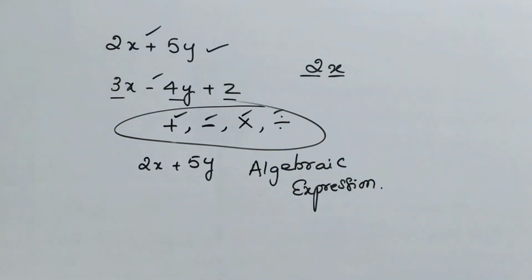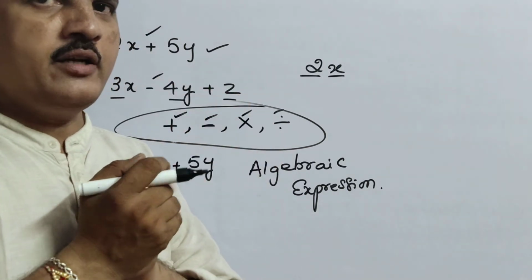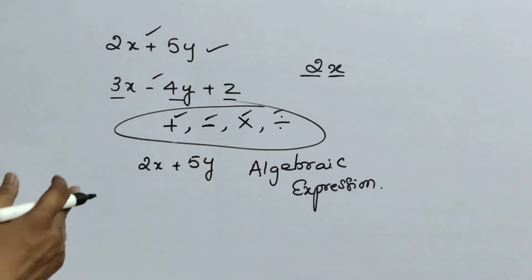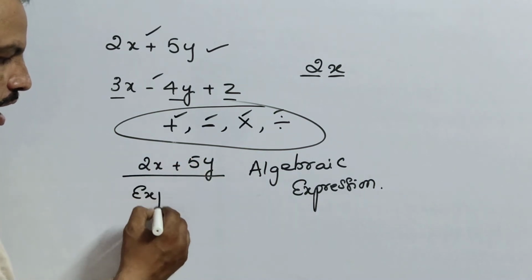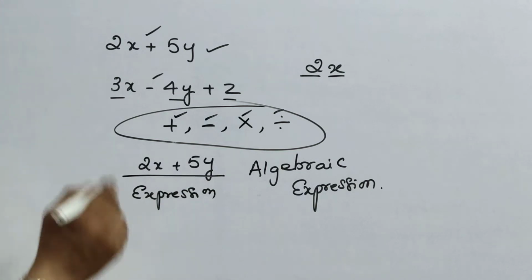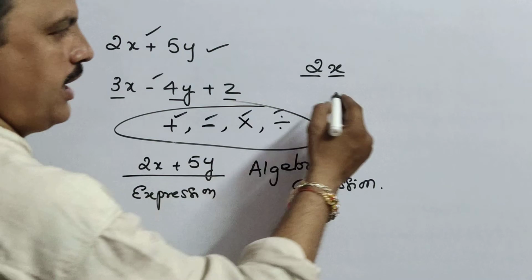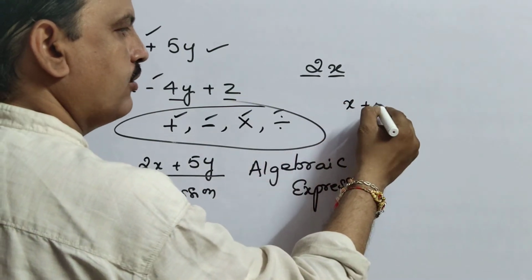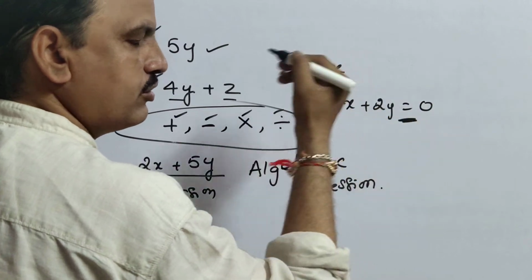Now how are you going to get the terms? There are some terms, and according to the terms we framed an expression. That means 2x plus 5, we will call it an expression. If you want to call it an equation, children, I am telling you, suppose x plus 2y equals 0, you should have an equal to symbol.